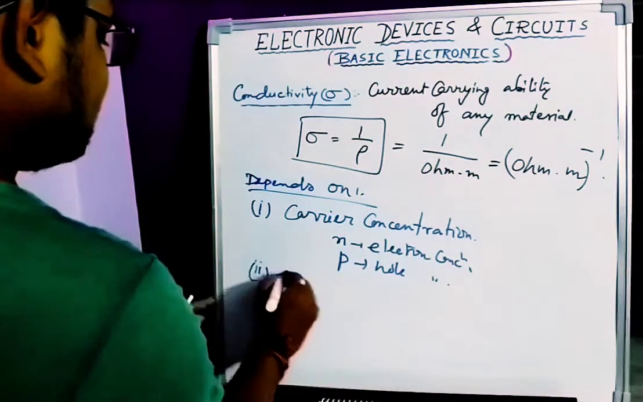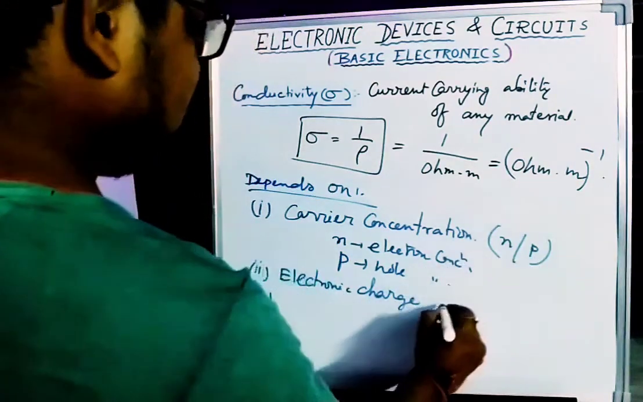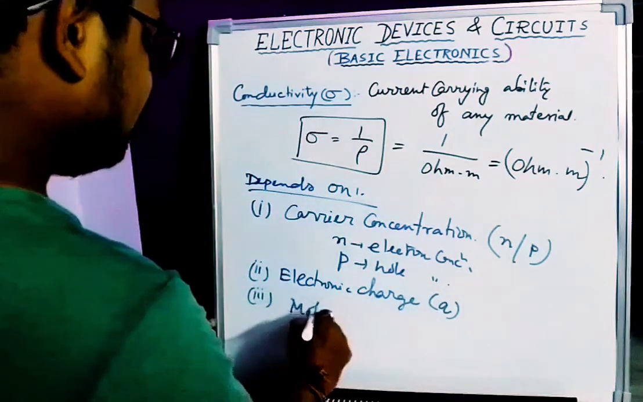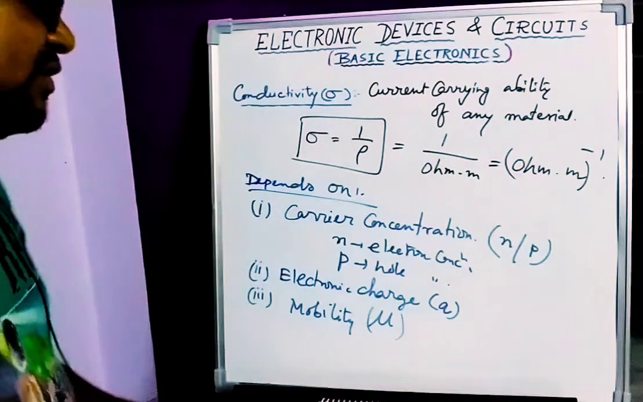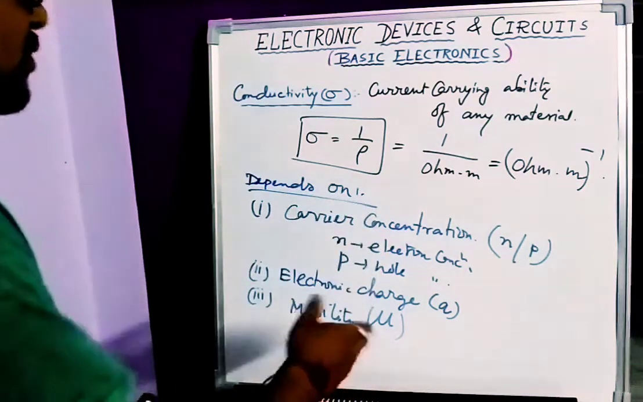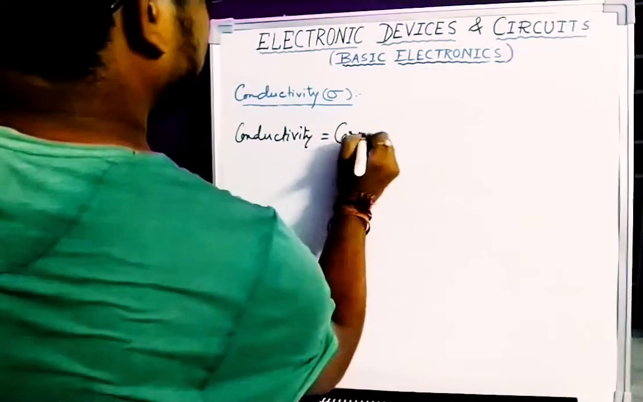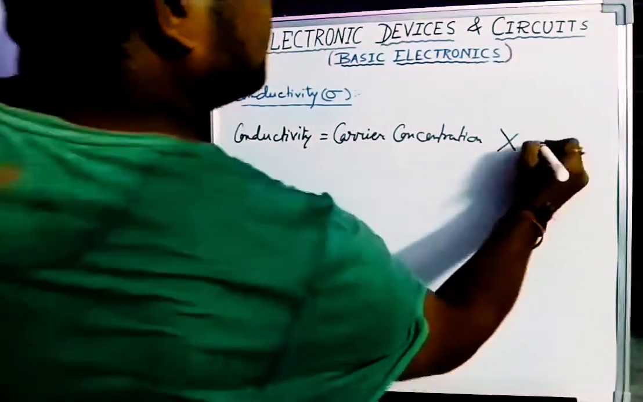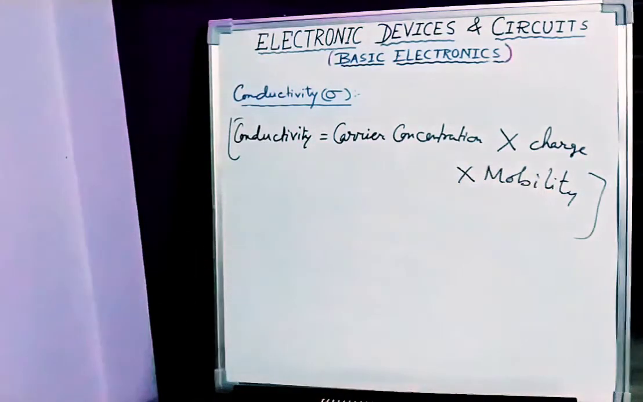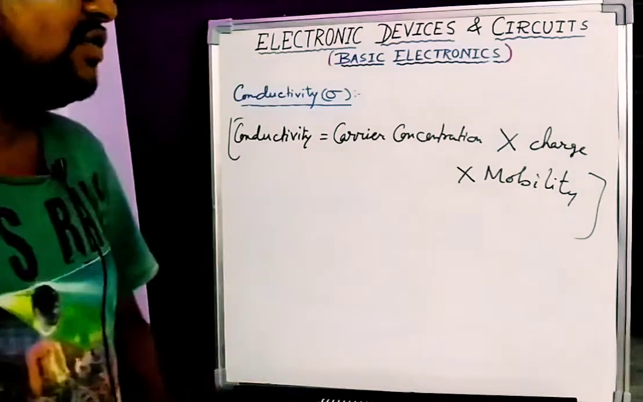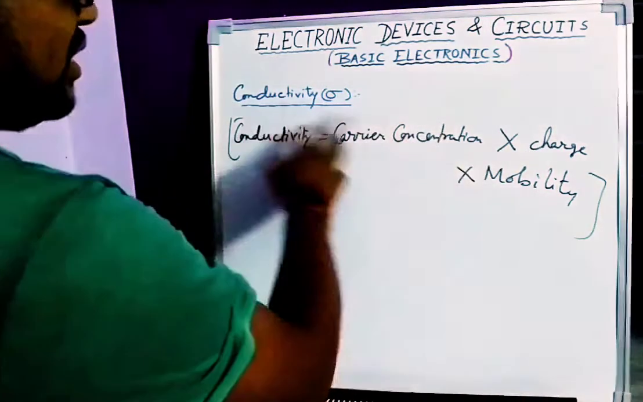First is carrier concentration, then electronic charge. Carrier concentration is either N or P. Okay, and electronic charge is denoted as Q. The third point is mobility. It is denoted as mu. So electron mobility is mu n and hole mobility is mu p. So these are the three factors on which the conductivity depends. Conductivity equals carrier concentration into charge into mobility. So this is the formula you have to remember. If any of these factors changes, automatically conductivity changes, because all are directly proportional.